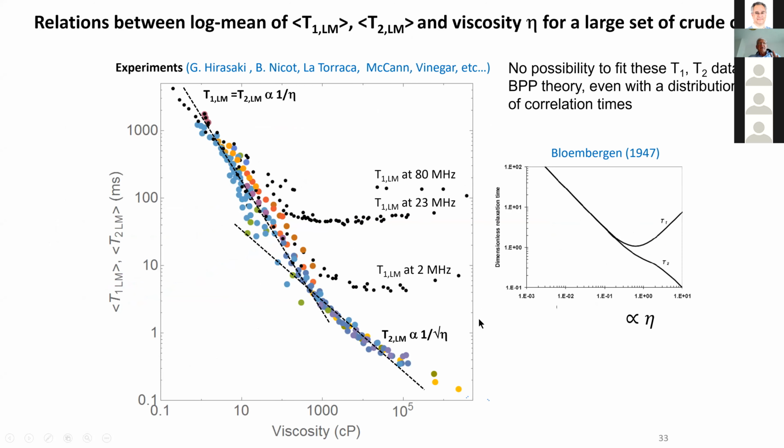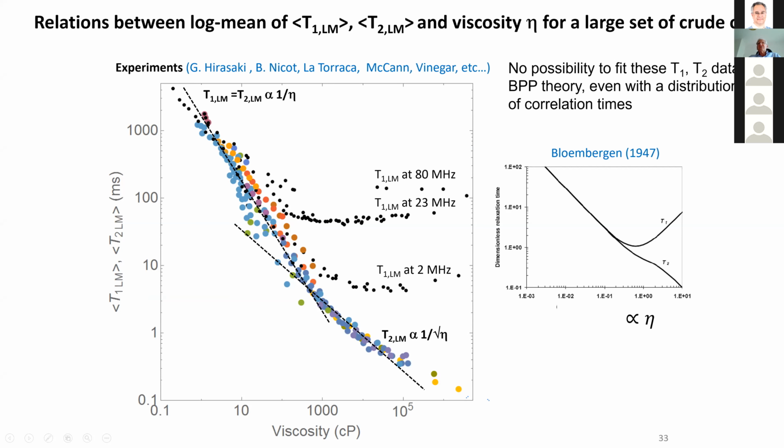So now I'm going to go to a very important application. For instance, this is a relation because usually people use NMR in logging experiments to find some state variable, typically to identify if it is oil or water. For that, because T1 and T2 are not state variables, they are NMR variables, even if it is log mean, we need to relate this T1 and T2 to some state parameter, which is viscosity.